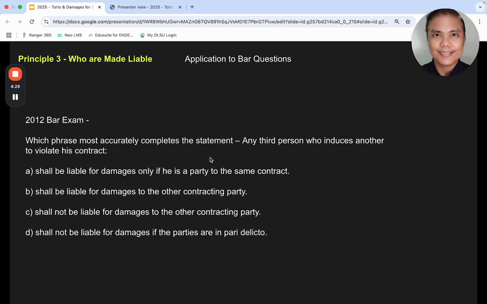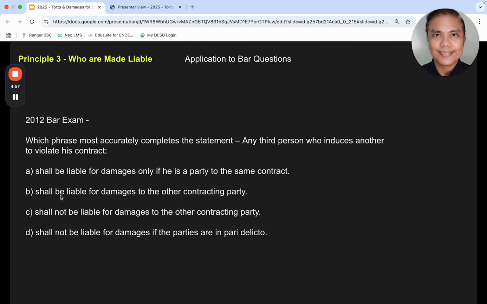A third person who induces another to violate his contract, you may think that since this person merely induced but did not violate his contract, should not be liable. So you might think, well, personally, I think, no, this is what the question is asking. I think the trick here is the examiner wants you to believe that it is the person who violated the contract. All right.